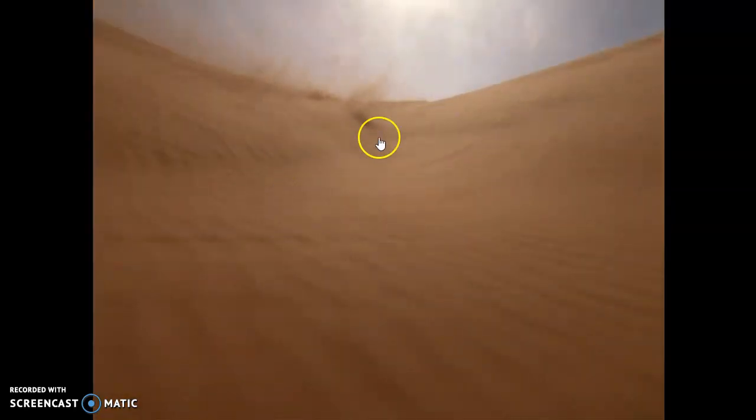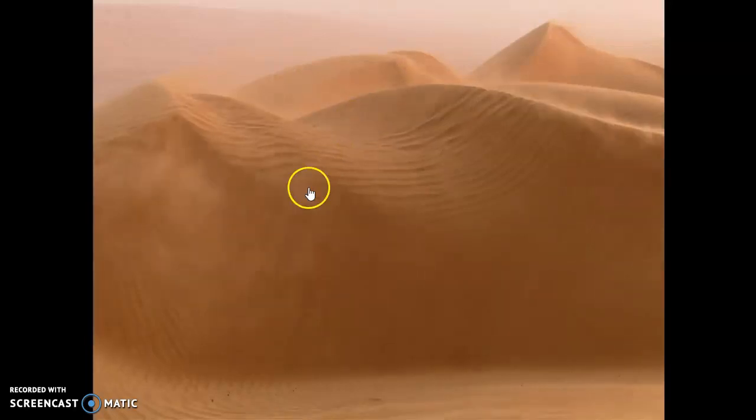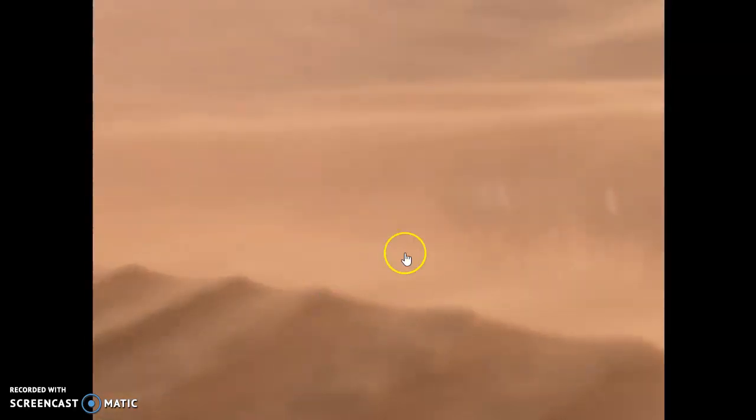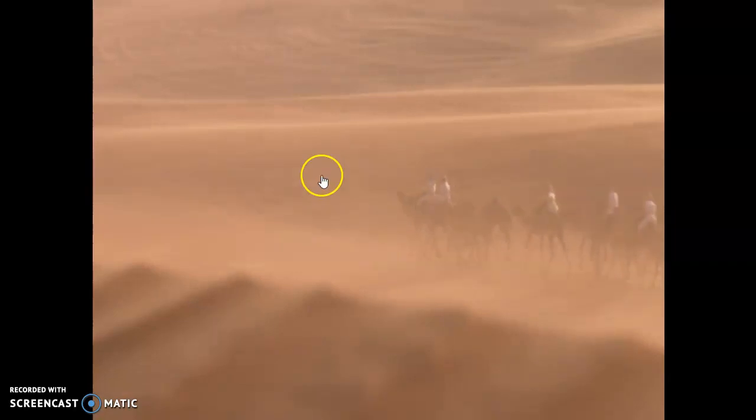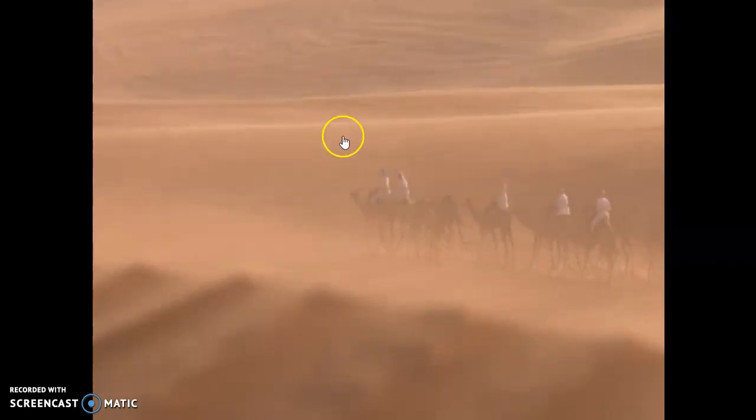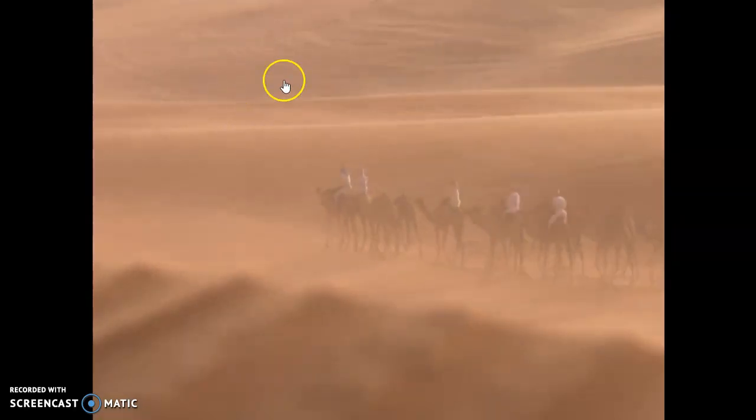See here, with the help of wind the sands are moving and shifting. This is how the sands move from one place and make big mounds.